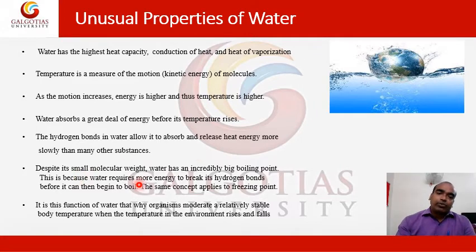Despite its small molecular weight, as you know, oxygen is 16 and hydrogen is 1, so it is 18, water has an incredibly high boiling point. This is because water requires more energy to break its hydrogen bonds before it can begin to boil.